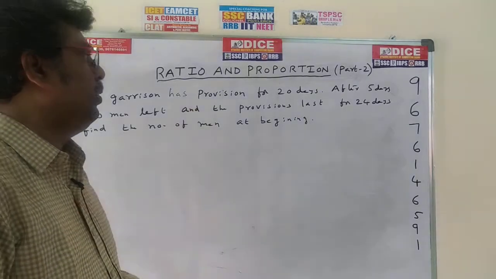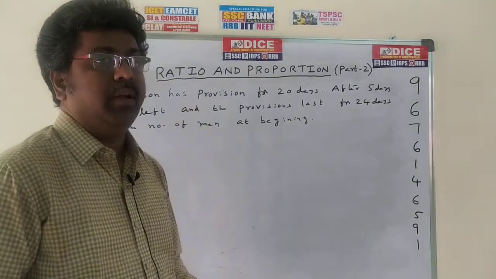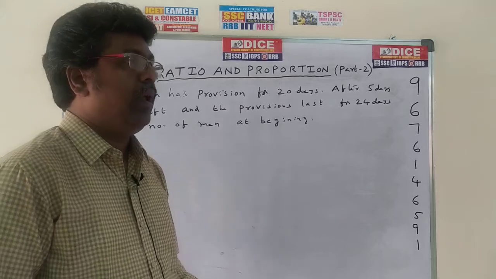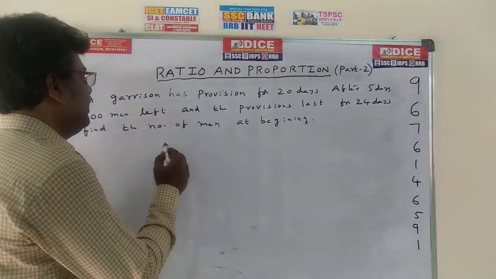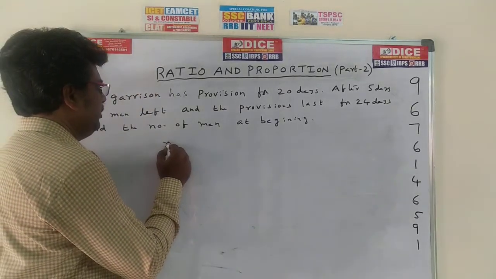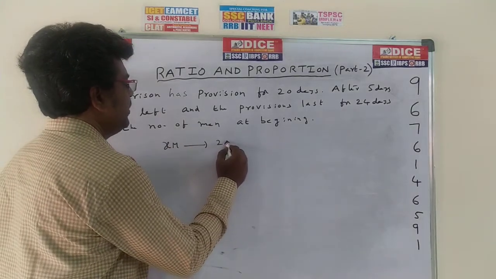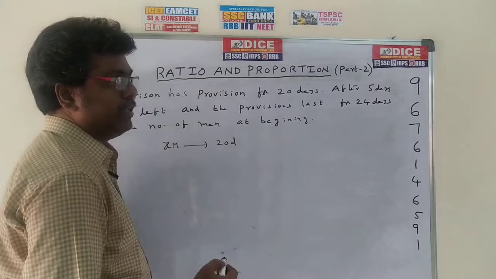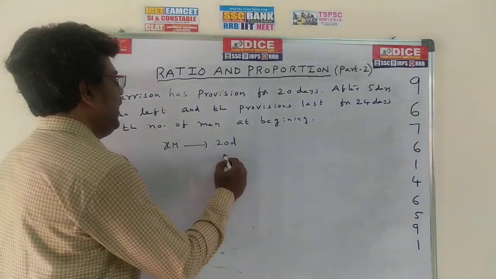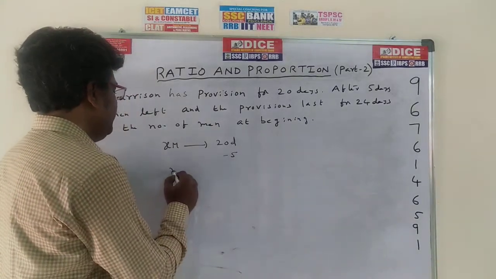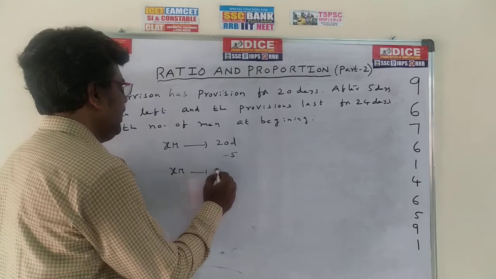Now in this problem, we don't know initially how many members there are. So let us assume X men at first. X men has food for how many days? 20 days. After 5 days they have eaten, that's why deduct 5. So these X men have food for only 15 days.